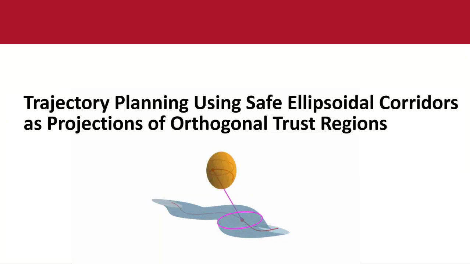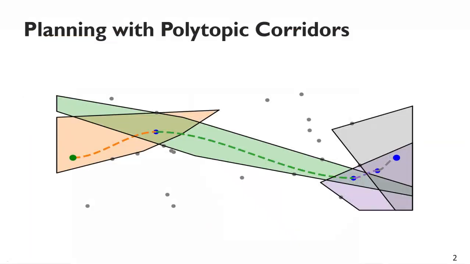Here we present a method for trajectory planning using safe ellipsoidal corridors as projections of orthogonal trust regions. Current powerful approaches to collision-free trajectory optimization divide the collision-free space into safe convex subsets and restrict segments of the solution to be within these safe corridors, formulating trajectory optimization as a convex optimization problem.